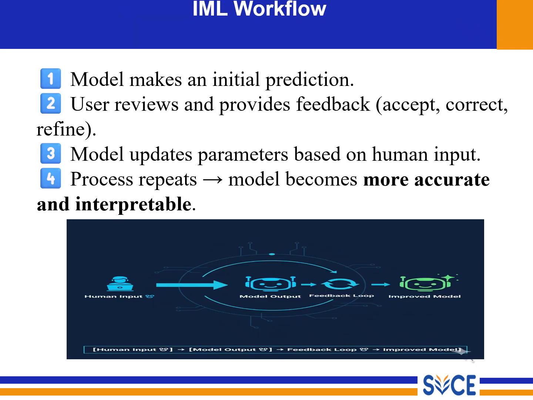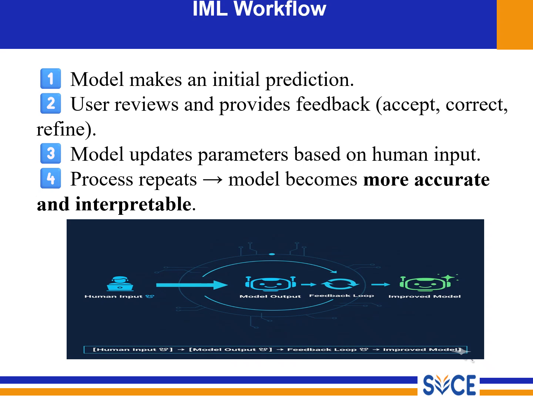Okay students, now let us see how IML, interactive machine learning, works step by step, which means the IML workflow. The first step, the model makes an initial prediction. For example, AI predicts the patient has heart disease. Step 2, users review the prediction. The doctor says yes, correct, or no, wrong. Step 3, the model updates its parameters based on the feedback.